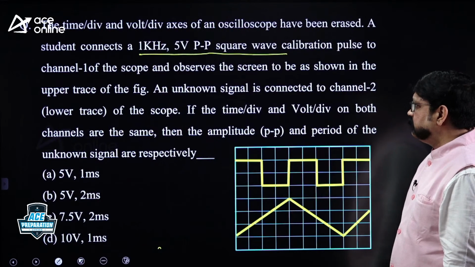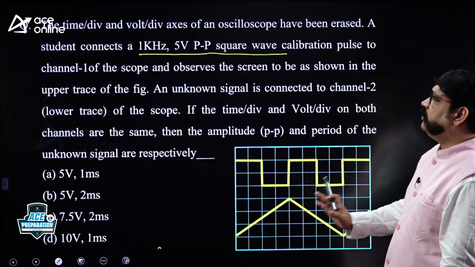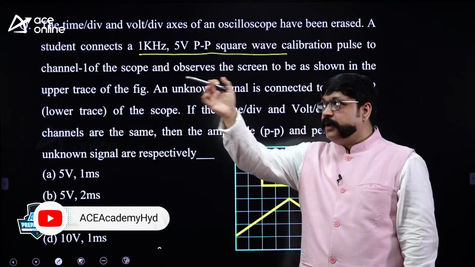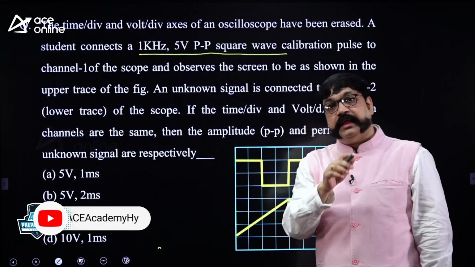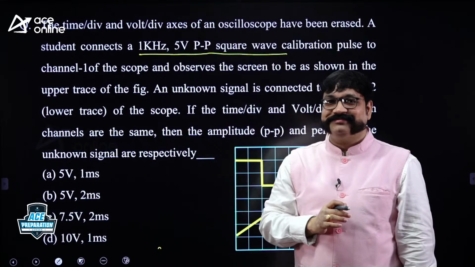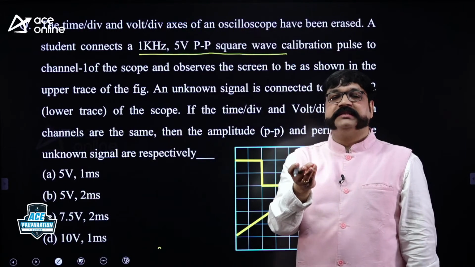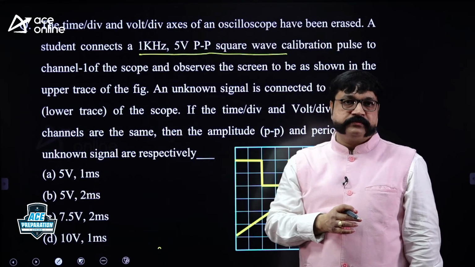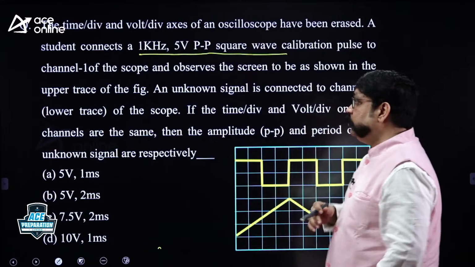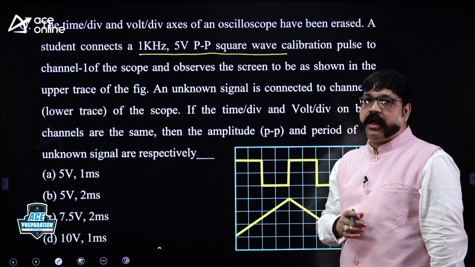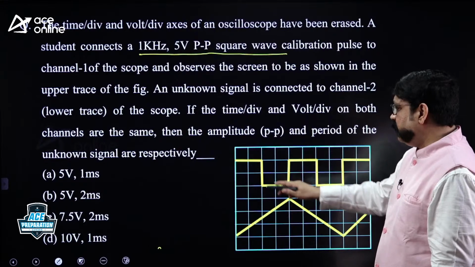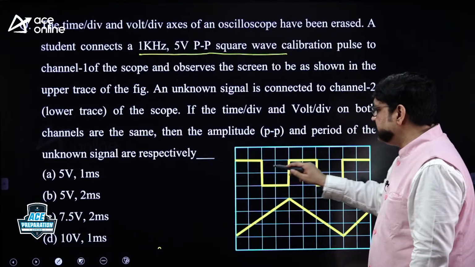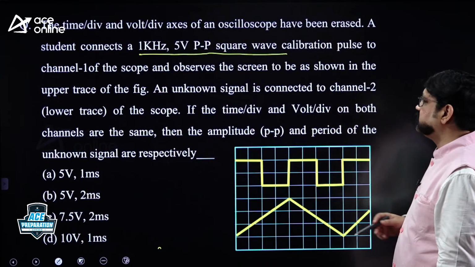So please understand the given data you observe. They are not giving you the time per div and volt per div. In the first question they gave 5 millisecond per div, time per div given. In the second question they gave time per div as well as volt per div: 5 millisecond per div, 0.5 millisecond per div and 100 millivolts per div. Both are given. But here they are not given. You need to calculate them with the given data. What is the given data? Waveforms are given here. This waveform and this waveform. They are occupying divisions, peak to peak divisions, horizontal divisions.